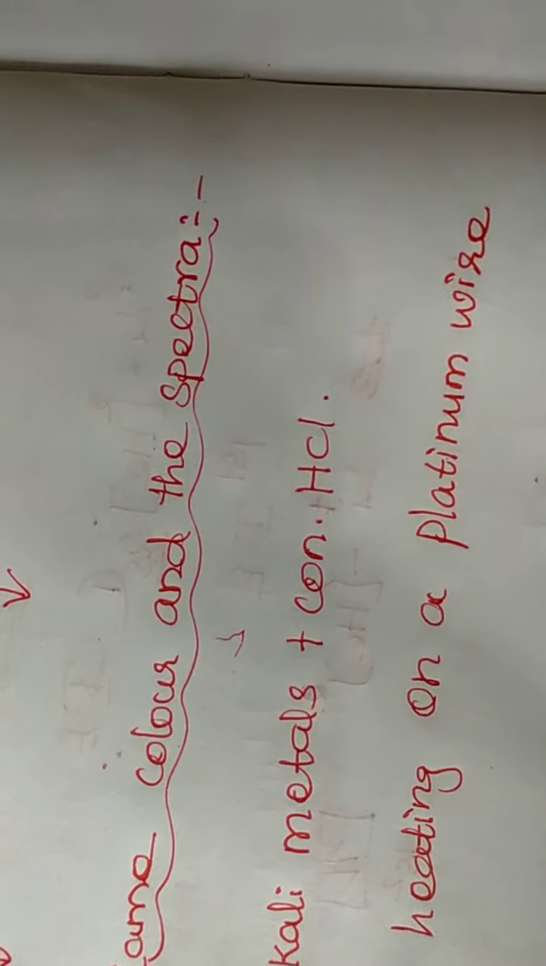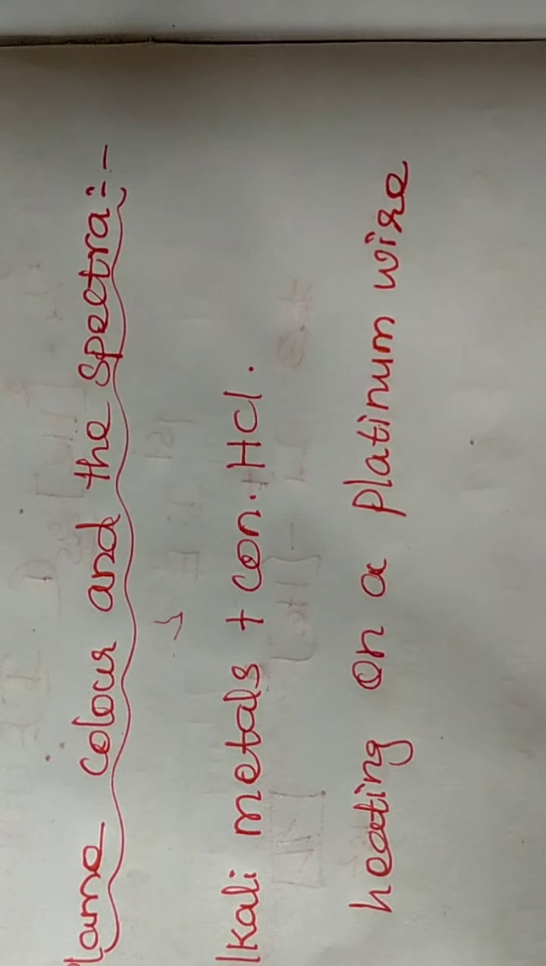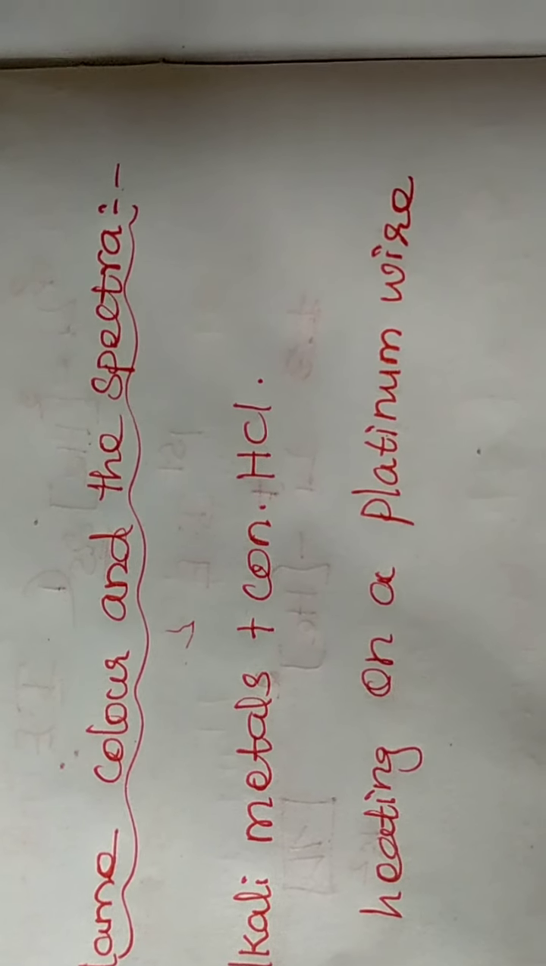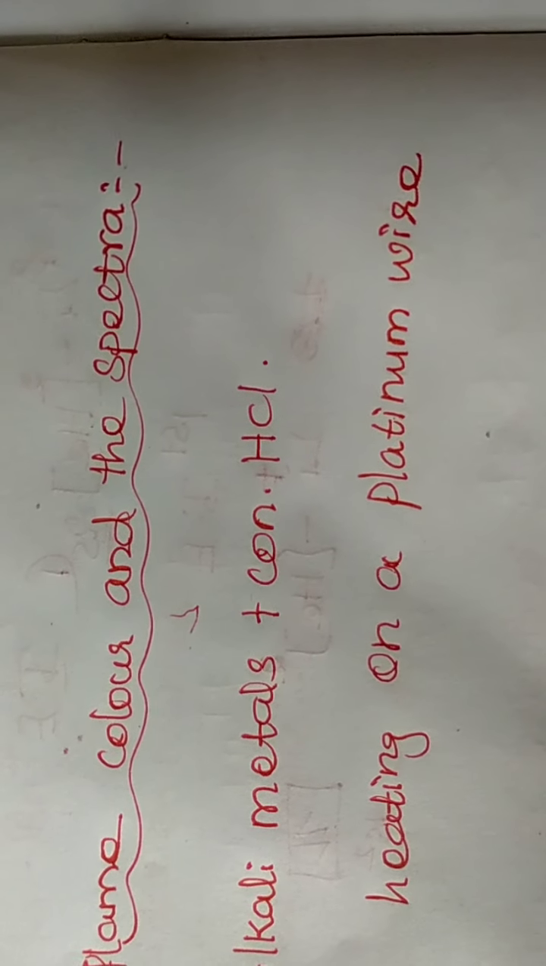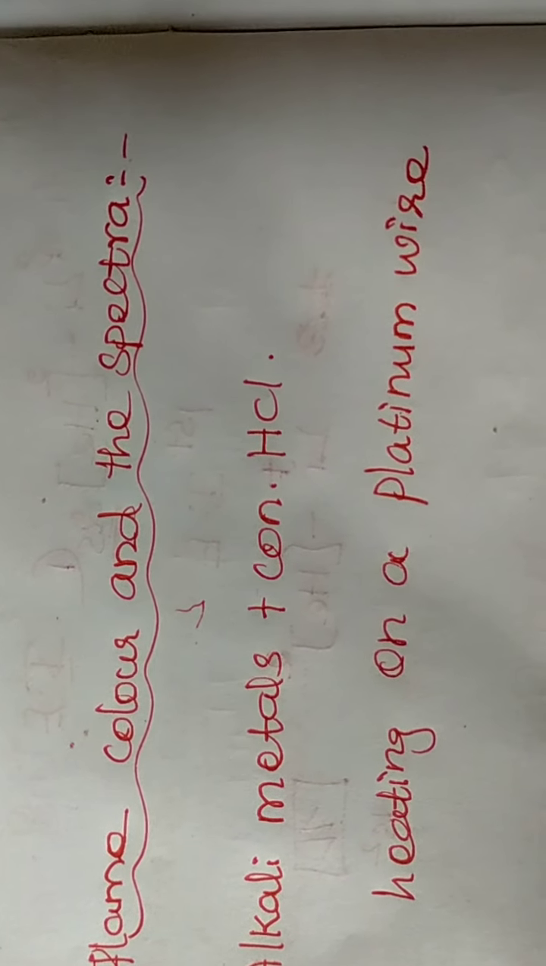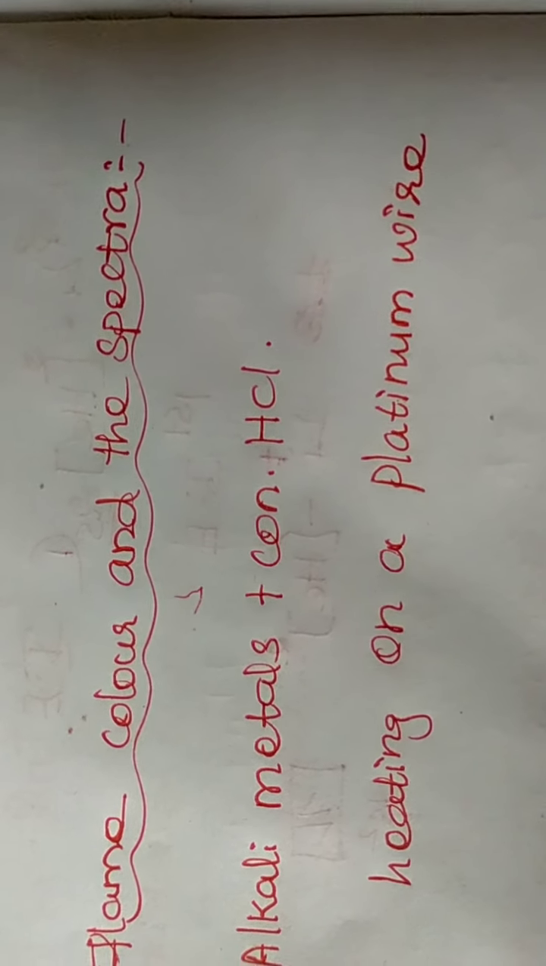The heat in the flame raises the valence electron to a higher energy level. So when it drops back from the higher energy level to the actual energy level, this excess energy is emitted as light, with a particular wavelength in a particular visible region.